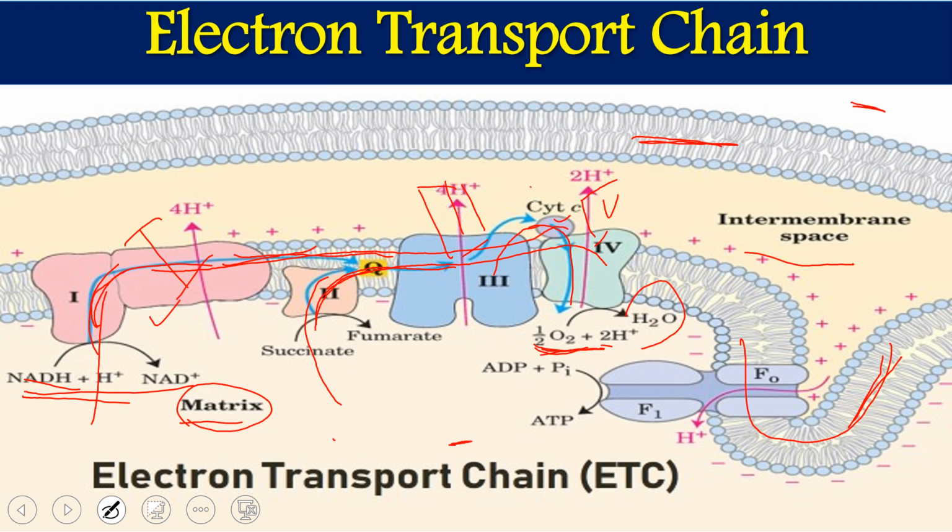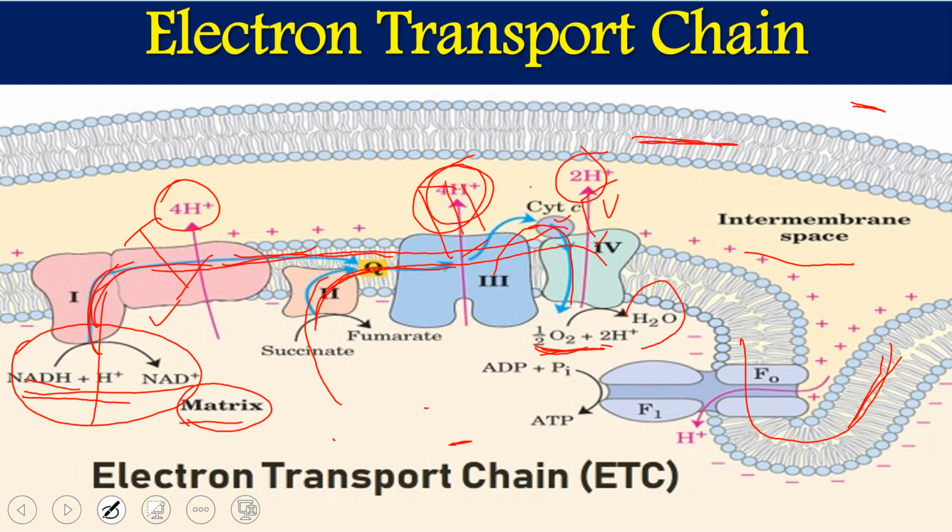This is the way. If we are having NADH in the reduced form, then for 2 electrons from NADH to oxygen, 10 protons are transported: 4 in complex 1, 4 in complex 3, and 2 in complex 4. Whereas if we are having FADH2, it helps in the transportation of only 6 protons from the matrix to the intermembrane space, 4 at complex 3 and 2 at complex 4. This is how the transport occurs.